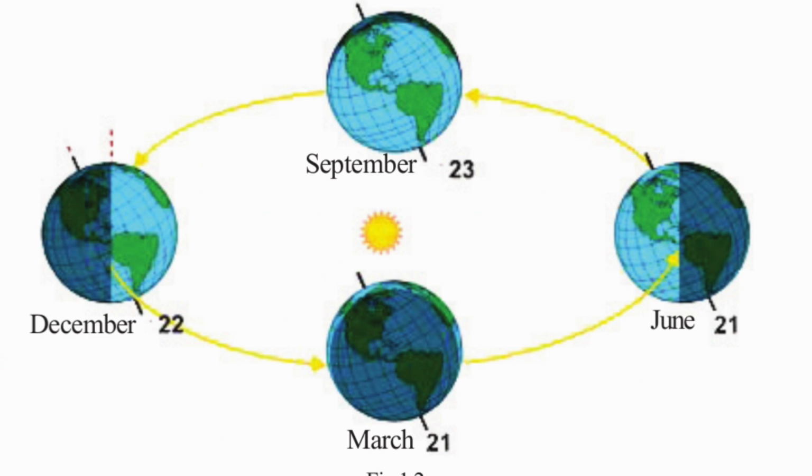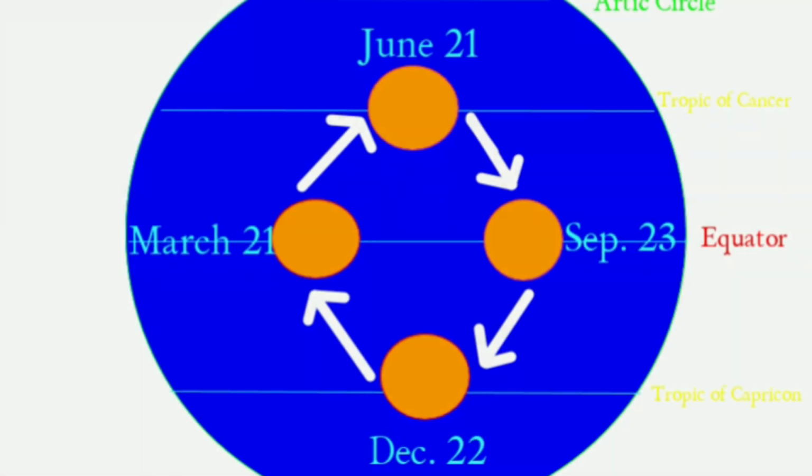The picture shows the 4 different positions of the Earth during a single revolution. In the figure, the position of the Sun is vertically over the equator on March 21st. On June 21st, the position of the Sun is vertically over the Tropic of Cancer. On September 23rd, Sun reaches vertically over the equator. On December 22nd, Sun reaches vertically over Tropic of Capricorn. And on March 21st, the Sun again reaches vertically over the equator. This is called the apparent movement of the Sun.